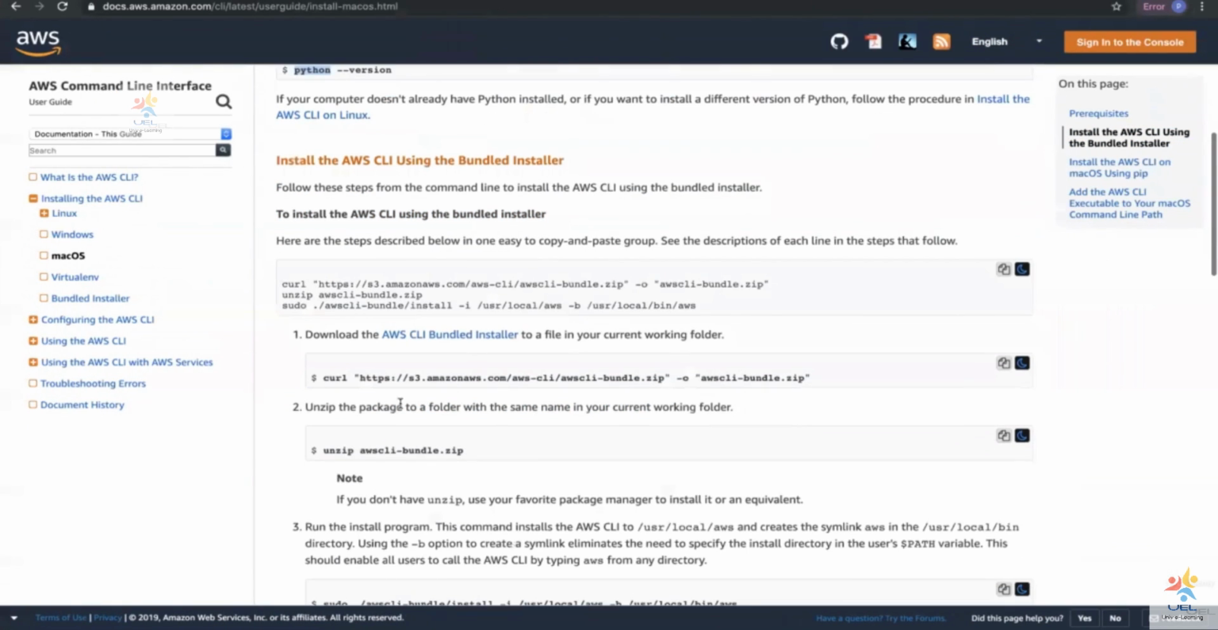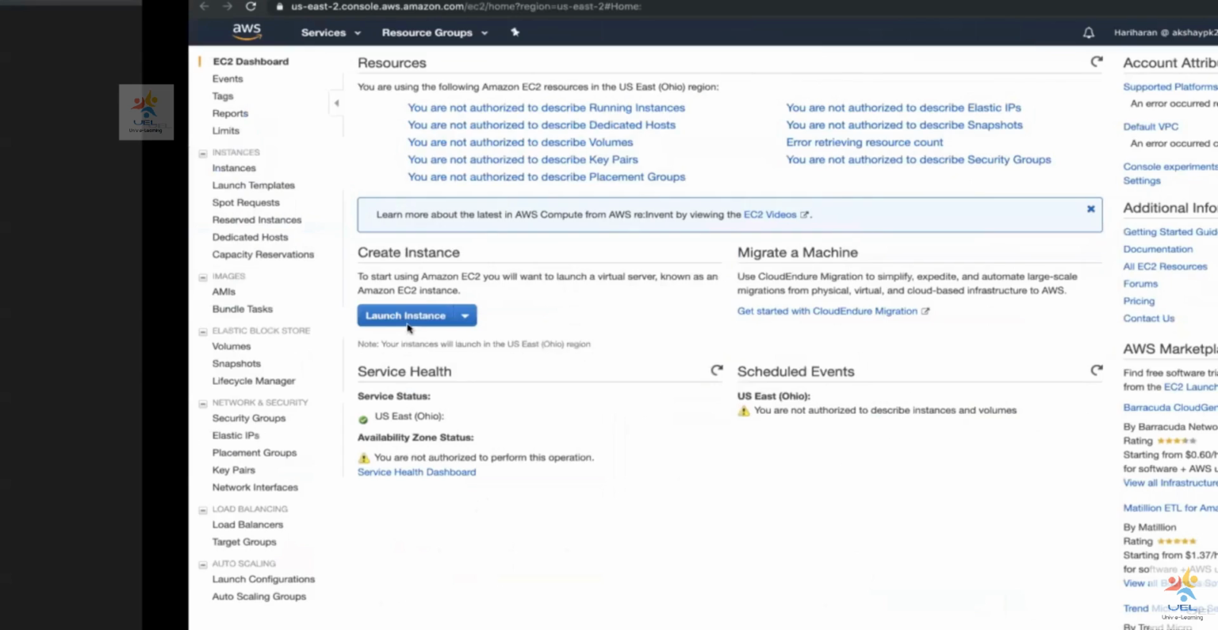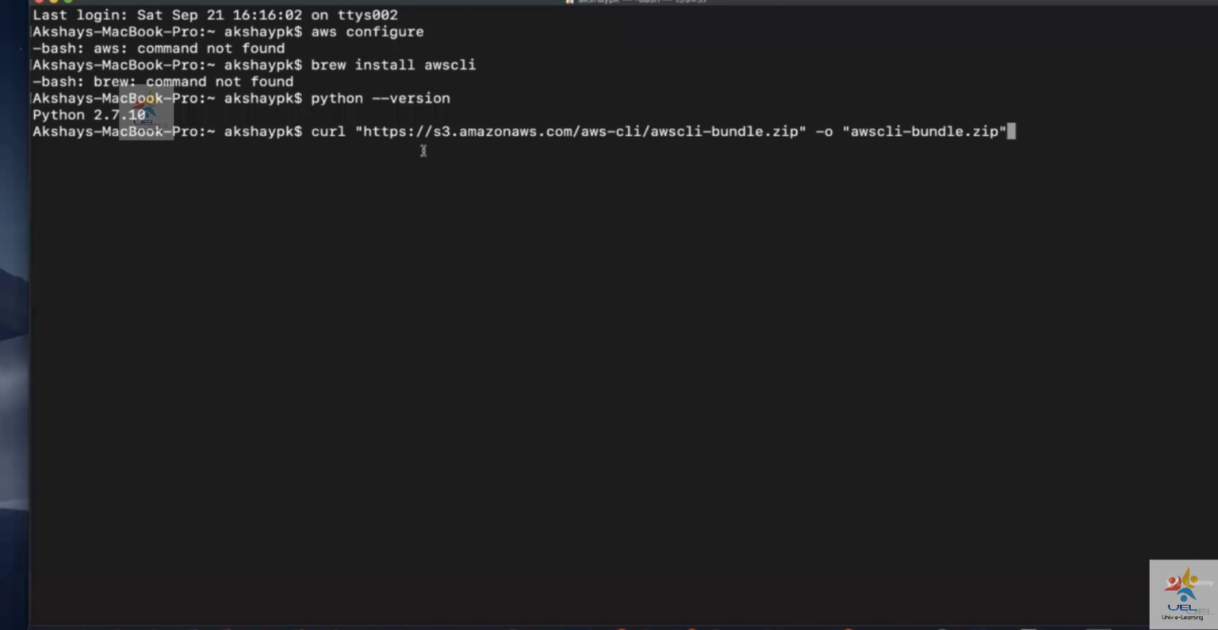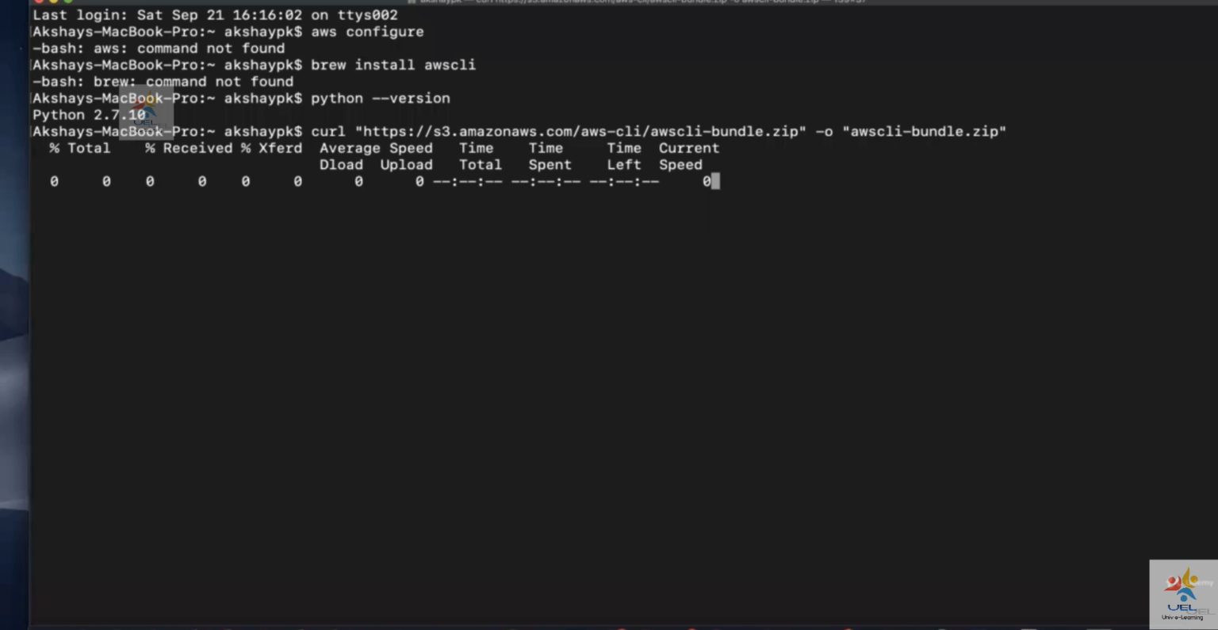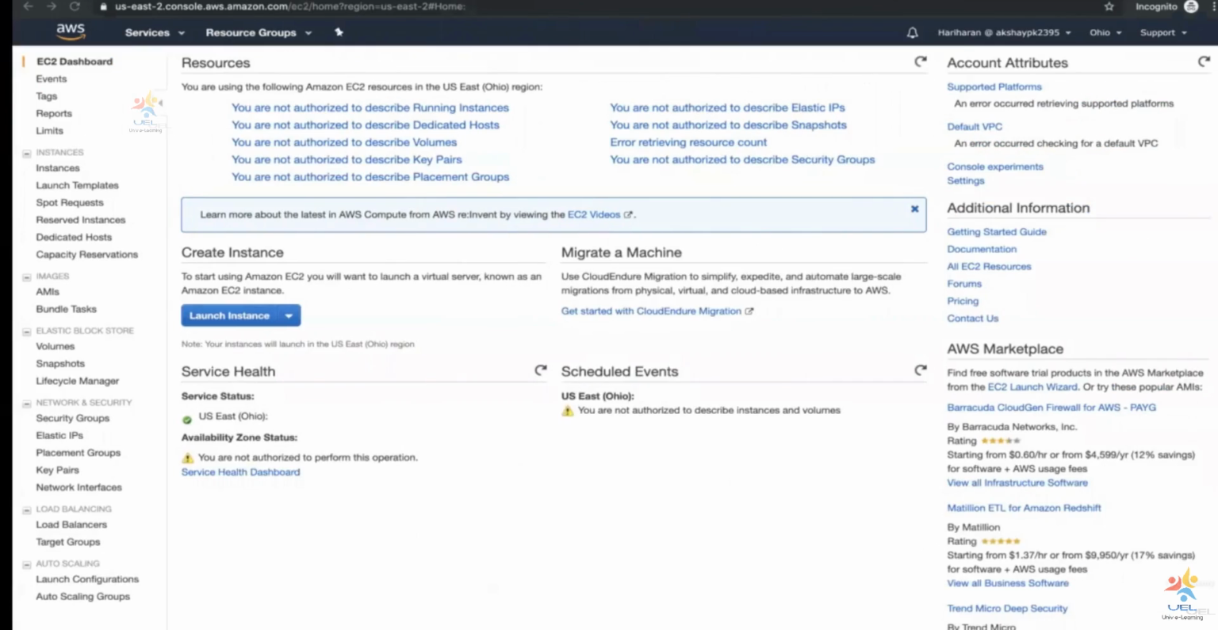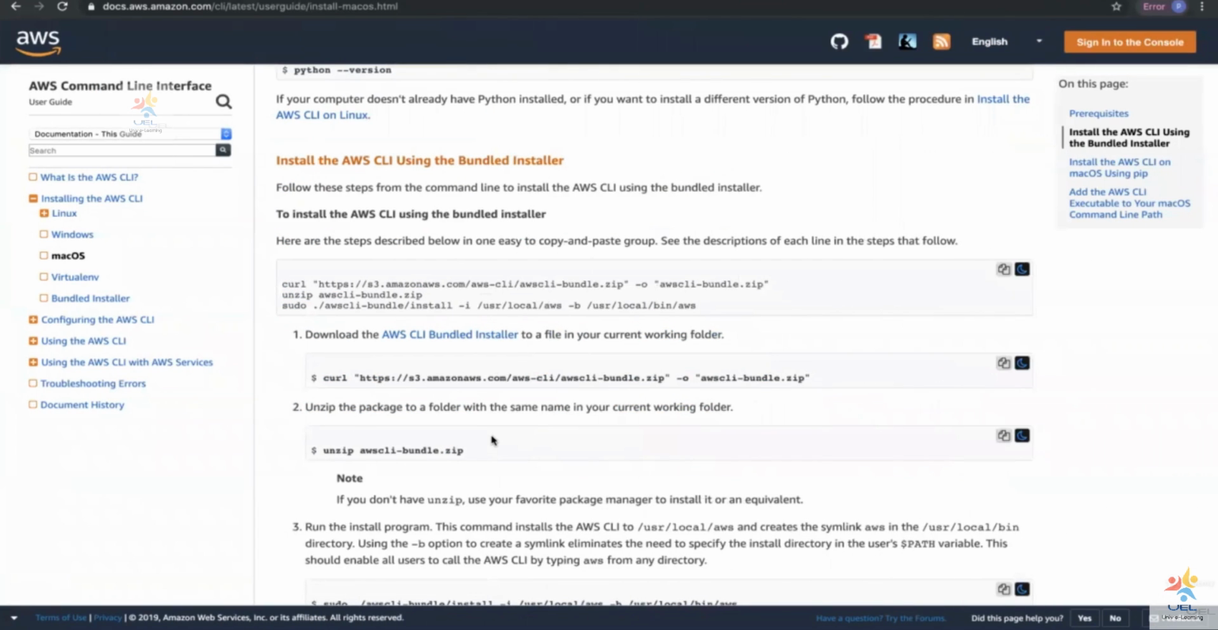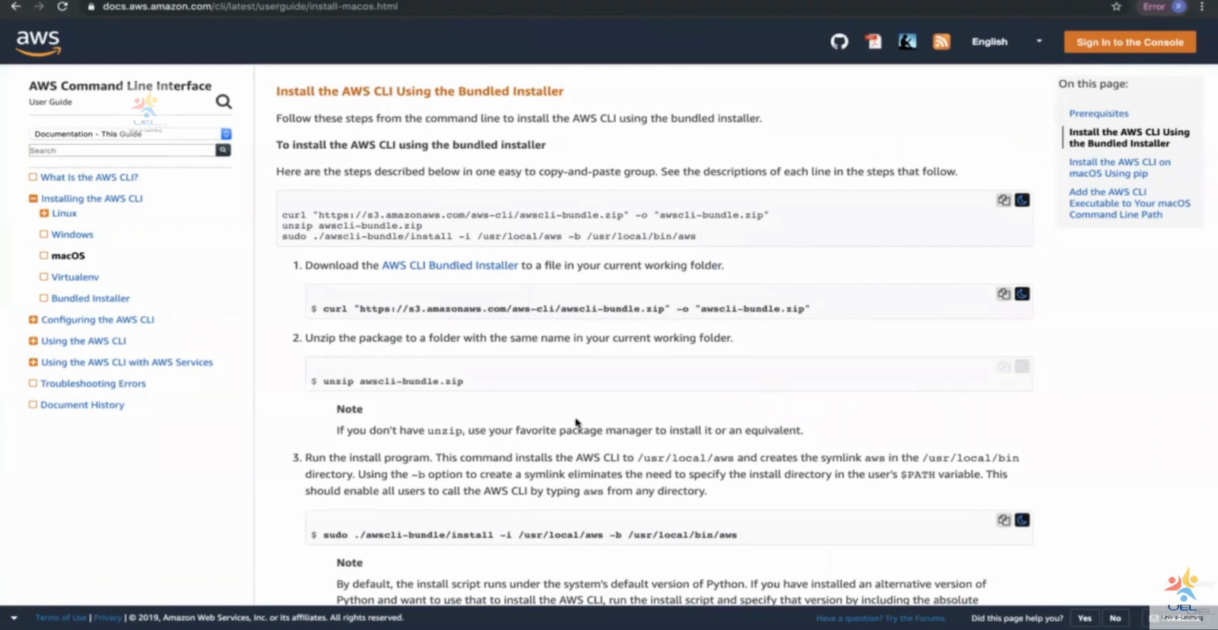So the next thing that I have to do is go ahead and download the AWS CLI bundled installer. Okay. So I'm going to go ahead and copy this command. It's going to download the zip file and output it to a file name, from an S3 bucket which is globally present. Once the download has completed, we can run the next command, which is to unzip the installer.